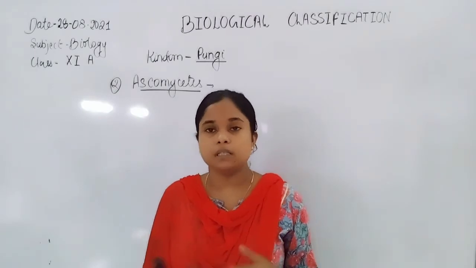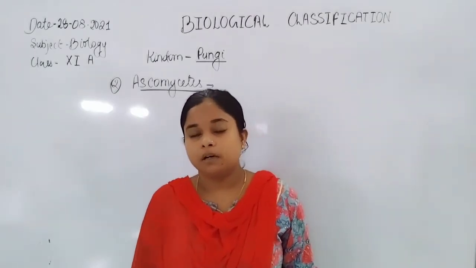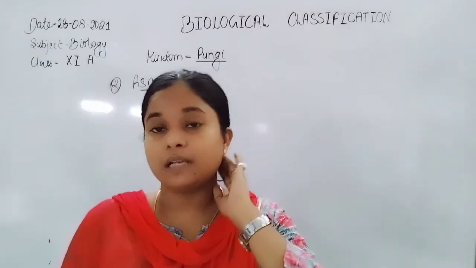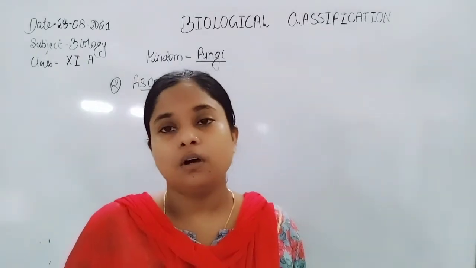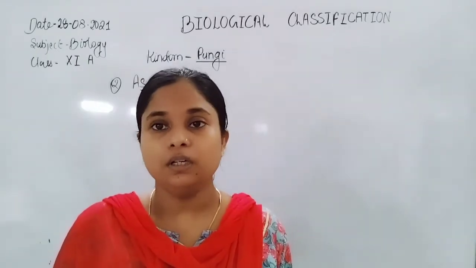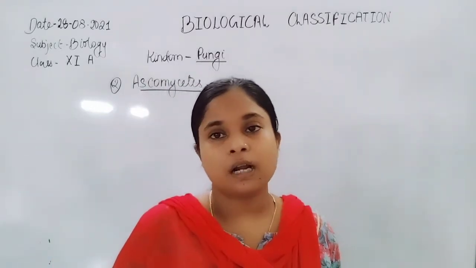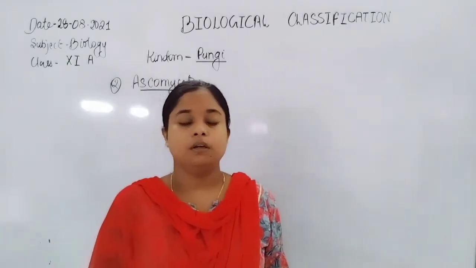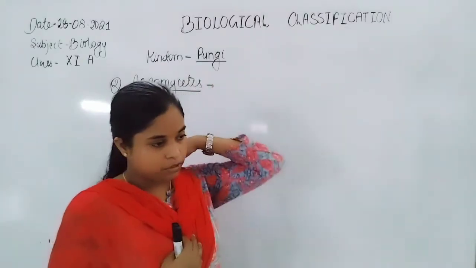Their hyphae are aseptate, that means coenocytic hyphae are found. They may be heterotrophs or parasitic; an example of a parasite is Albugo, which causes disease on mustard. Mucor and Rhizopus are heterotrophic fungi that do not cause any disease.